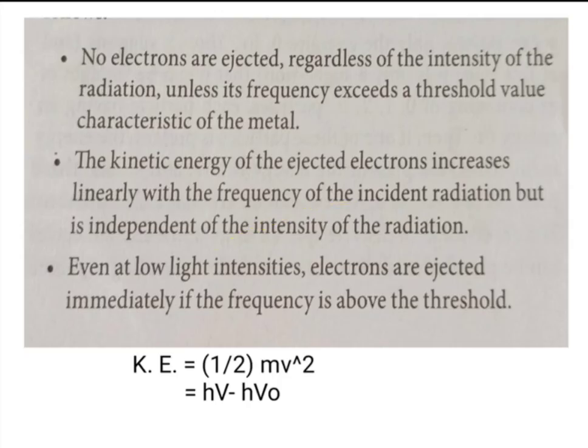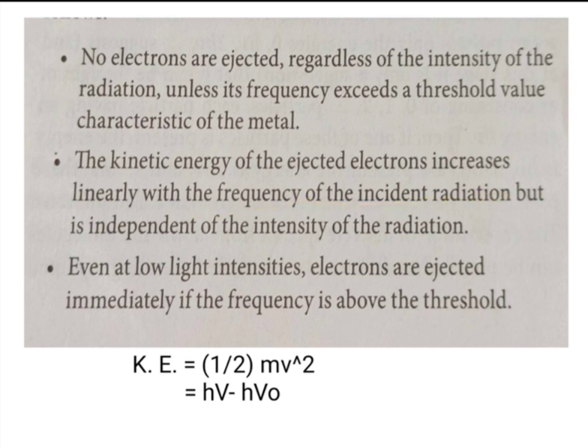Now, no electrons are ejected regardless of the intensity of the radiation unless its frequency exceeds the threshold value characteristic of the metal. So, the threshold value is the characteristic of each metal, and only when the threshold value is attained will the photoelectric effect occur. The kinetic energy of the ejected electron will increase linearly with the frequency of the incident radiation.